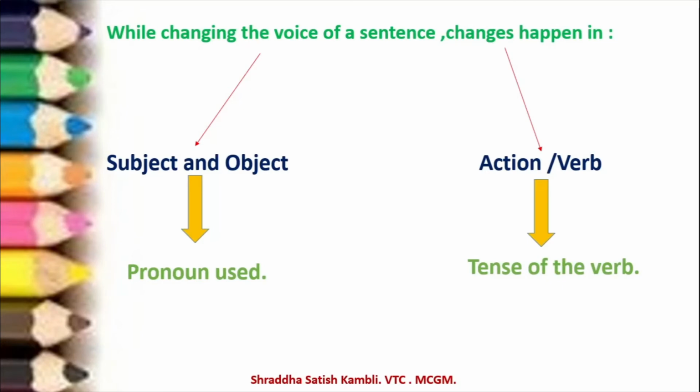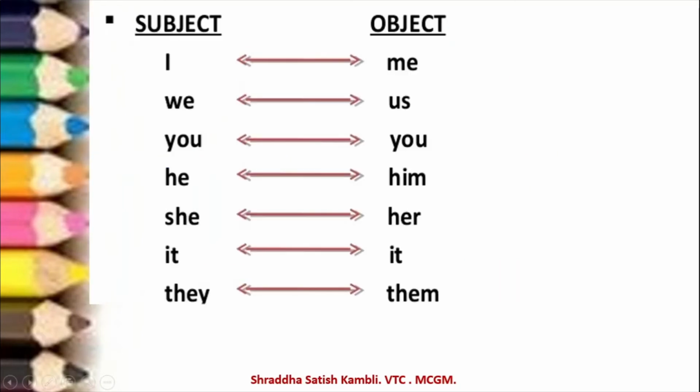Okay, so when you are changing the voice in a sentence, you have to pay attention to all these things. That the subject and the object will be interchanged, so the pronoun which is used will be changed. Why? The noun will not change. Proper noun, if it is a proper noun, it may not change. But if it is a pronoun, then you will have to make some changes. And also the tense of the verb will also change. Okay? Let us look at a few examples.